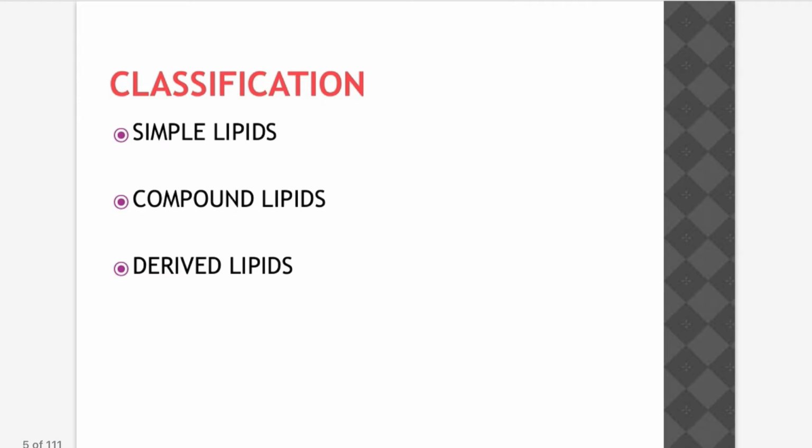Next, let's go to classification. Classification means division. Classification of lipids consists mainly of simple lipids, which are simple in structure, then compound lipids, and then derived lipids. These are the three types of lipids.